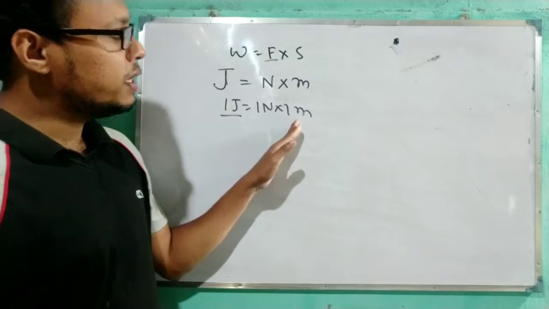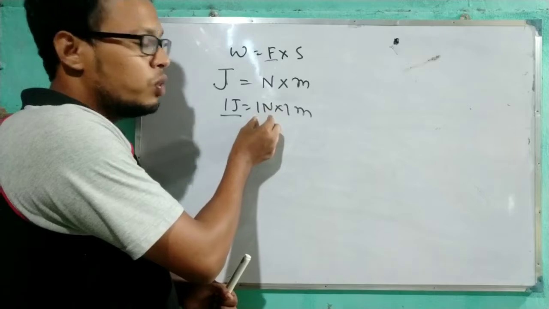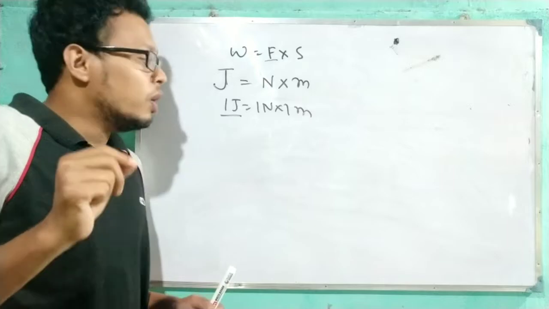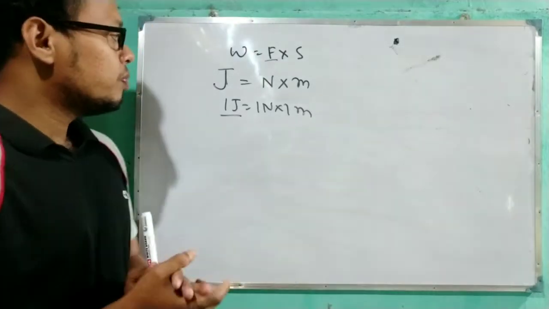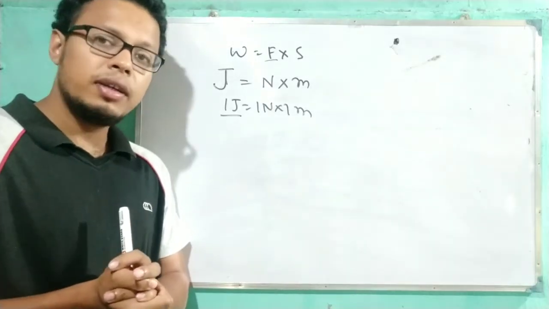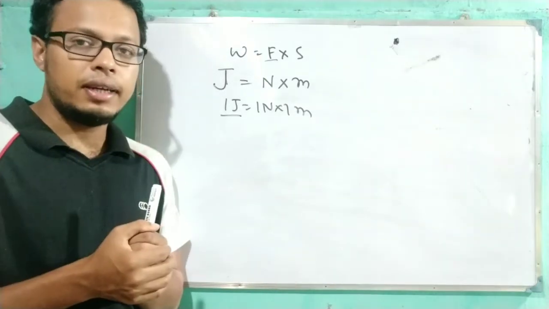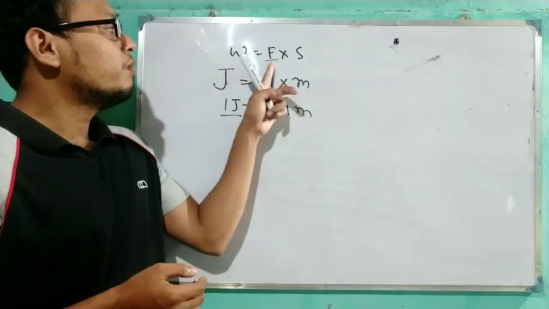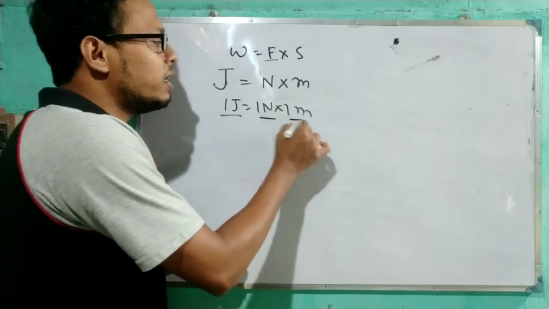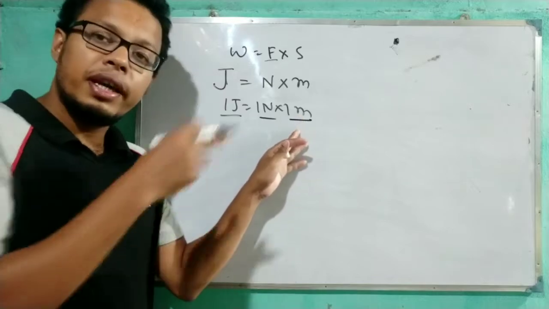Clear? When you are telling the displacement, obviously you have to tell the work done by this force of 1 Newton when it moves by 1 meter in the direction of force. That direction you have to tell. Because you will read there are two types of quantity: one is scalar and another is vector. Scalar quantity has only magnitude, like mass, length, time. In case of vector quantity, like force and displacement, it has magnitude as well as direction. So when we are telling the force and displacement, you have to tell the direction. That's why I am telling the displacement in the direction of force.